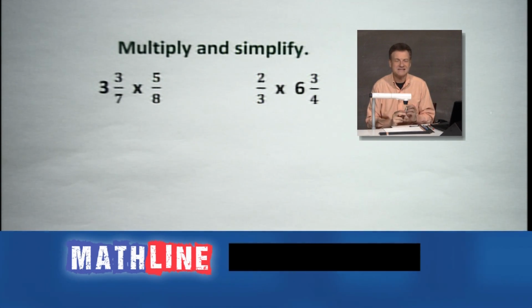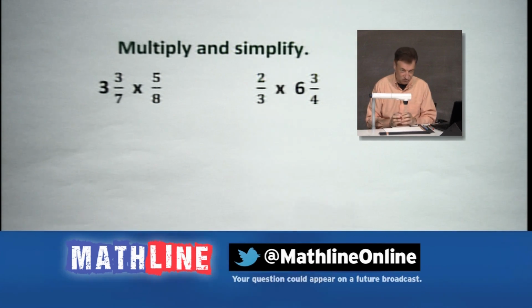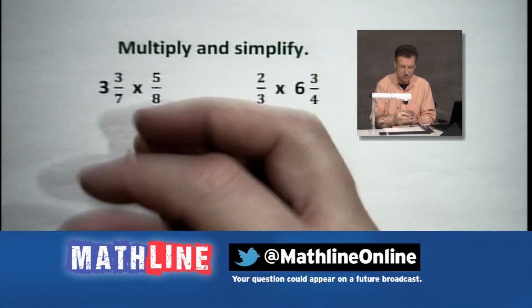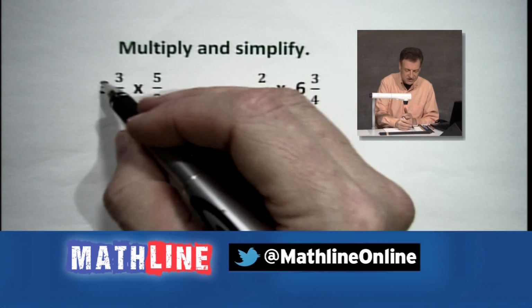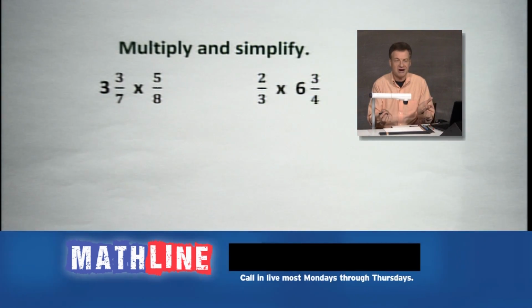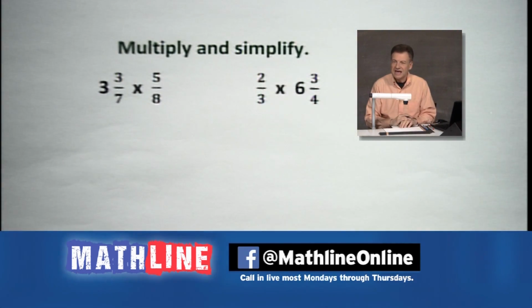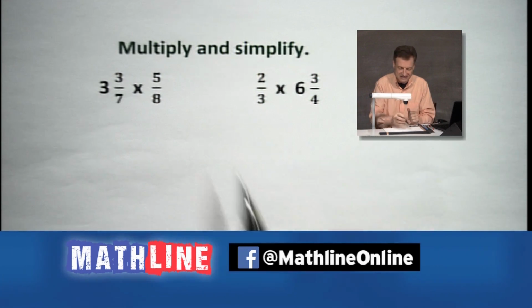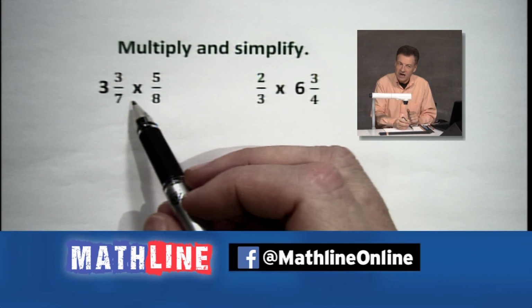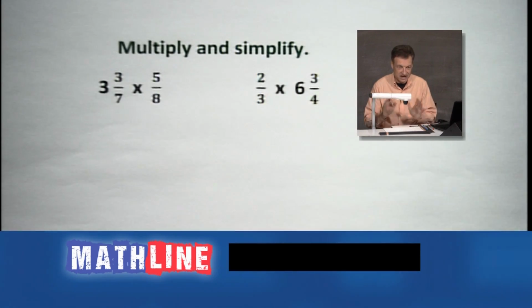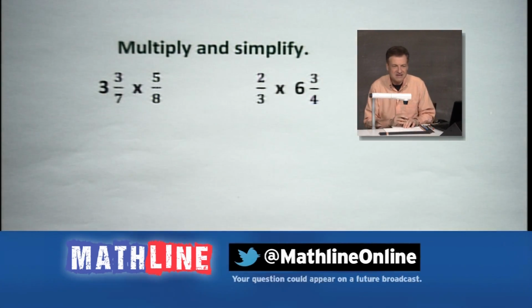Let's see what we've got here. Multiply and simplify. That's in case we can reduce, simplify in the end. Let's see what we've got going here. Hopefully some cancellation because these numbers are starting to look a little bigger. Notice we have a mixed number. We're going to make it improper. That's the best way to do it. We have 5/8. We may not have to worry about that, with an 8 and a 7. I see this 8 times 7, it makes me nervous, but we can't do anything until we make that improper, all right? So let's go with it. 3 times 7 gives us, hey, that one's easy, your times tables. That's why you know your times tables for fractions. Oh my goodness, they're so helpful.